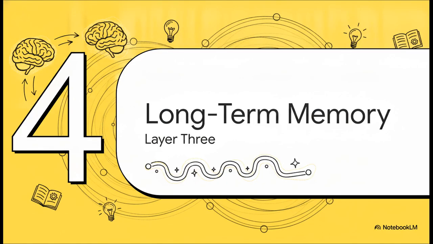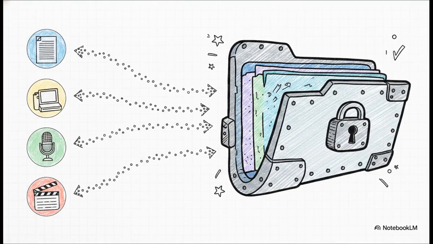Okay, let's move to the ultimate goal here. Part 4, layer 3, long-term memory. What's really fascinating about this layer is the sheer variety of unstructured inputs that a cloud service, like Vertex AI Memory Bank, for example, can actually ingest. We are not just talking about structured database tables anymore. This layer allows your agent to archive entire conversations, right alongside text, images, audio notes, and even video files. It builds this massive, multimodal, long-term knowledge base.